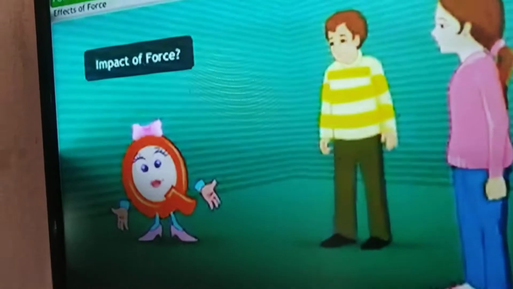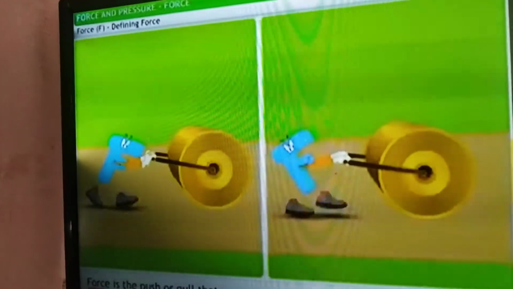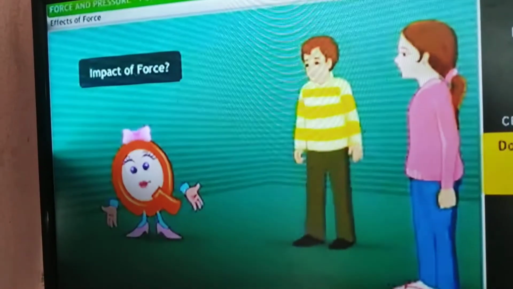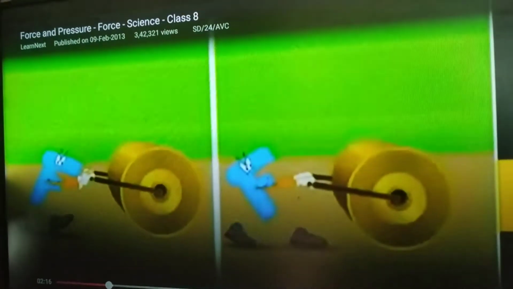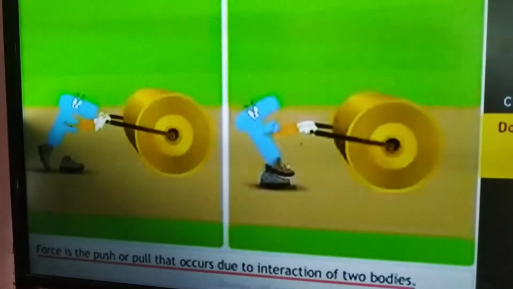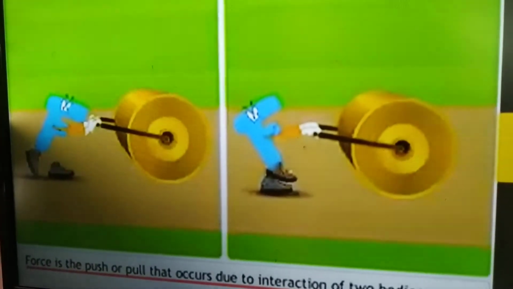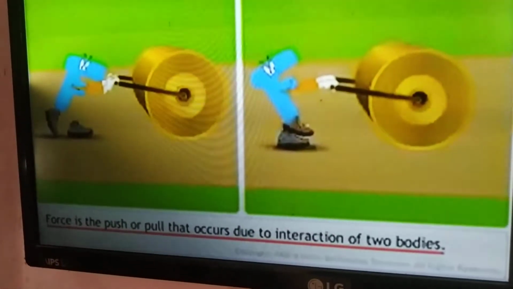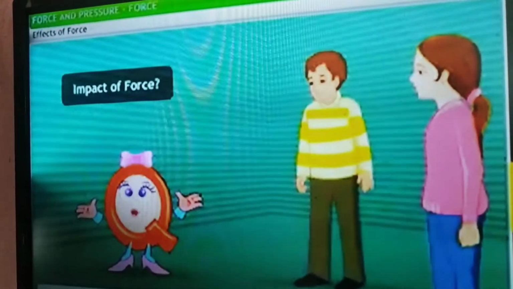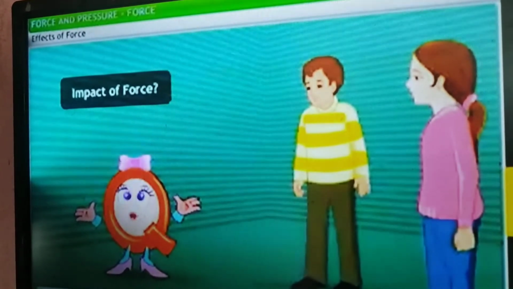So when we look at these two actions, force is pushing or pulling. Force is a push or pull. Force is the push or pull that occurs due to interaction of two bodies. About force we defined: a push or pull between two interacting bodies is called a force.